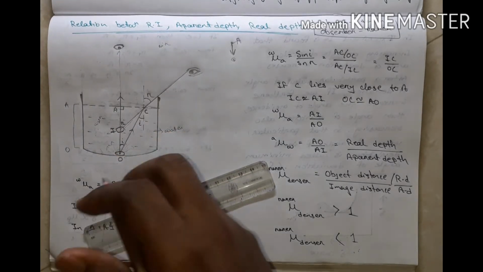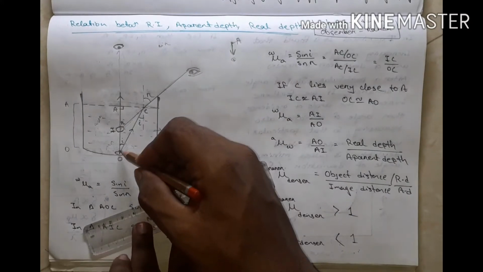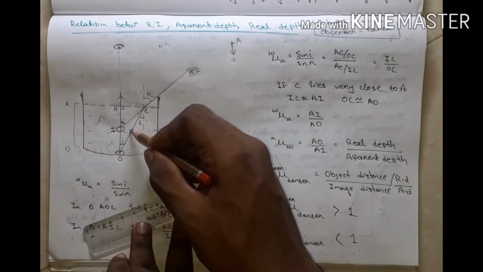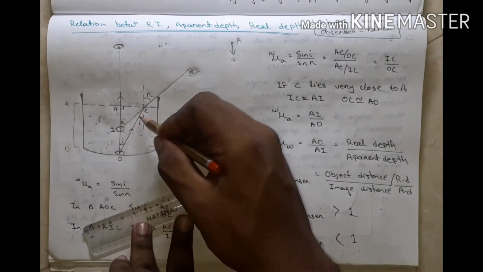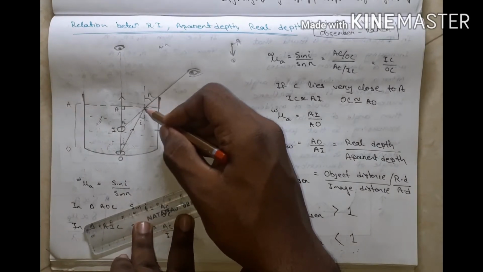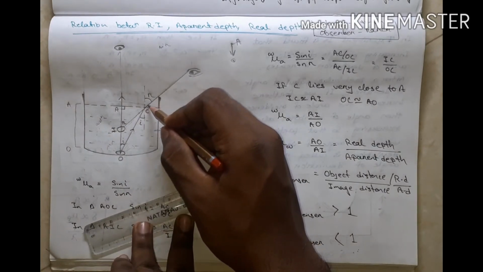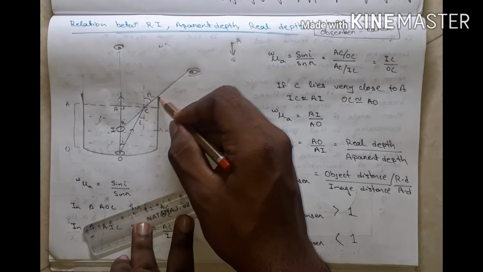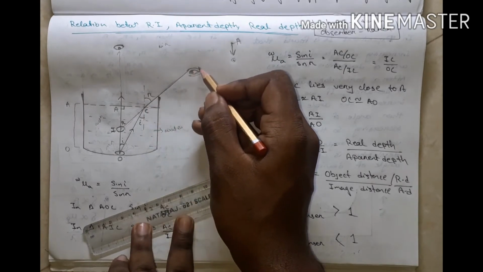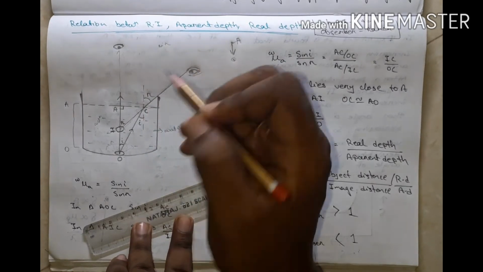Understand? Listen, I will describe again. This is the object, and the reflected ray from the object goes through a medium change and refraction, bends away from the normal and goes to the observer's eye.